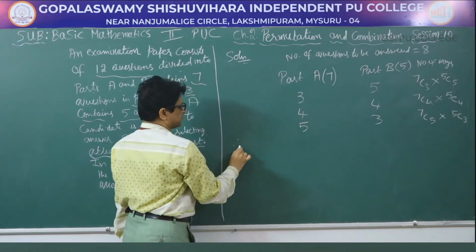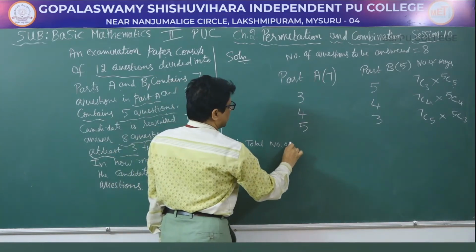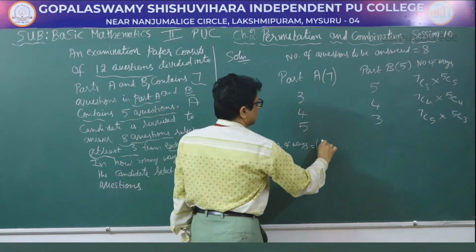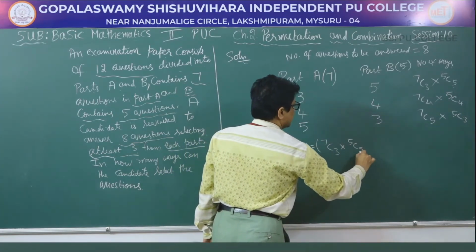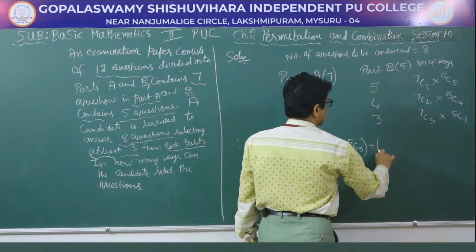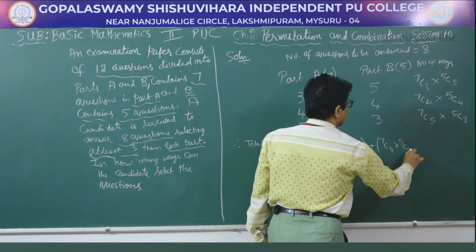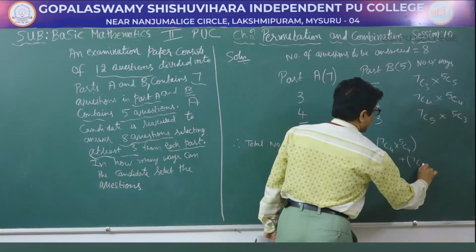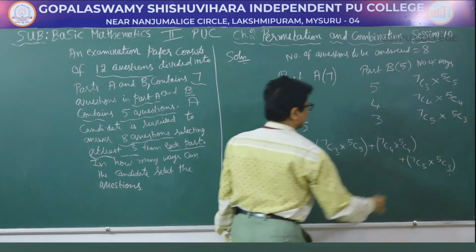Therefore, total number of ways is equal to 7C3 into 5C5 plus 7C4 into 5C4 plus 7C5 into 5C3.